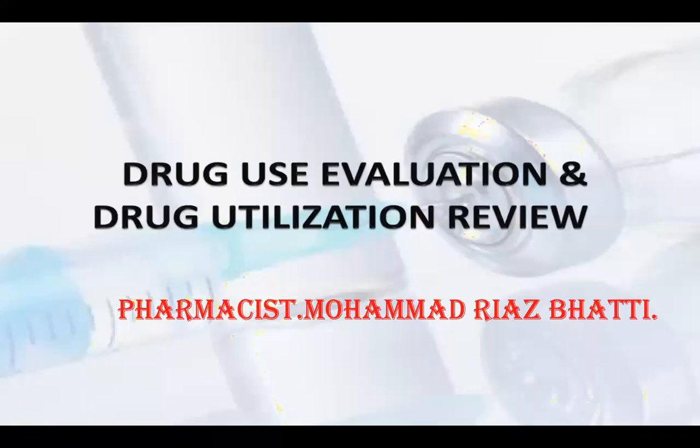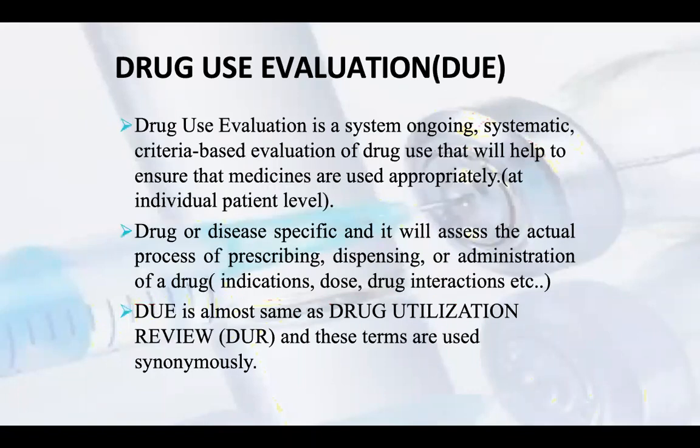During the dispensing process in a hospital, the pharmacist has to receive the prescriptions and treatments and see how the drugs are dispensed. They have to make a record and have data, and then review how the drugs are dispensed, how they are supplied, and what types of diseases are reported in that hospital. This has to be done in drug use evaluation and drug utilization review, to see how they can review the drug.